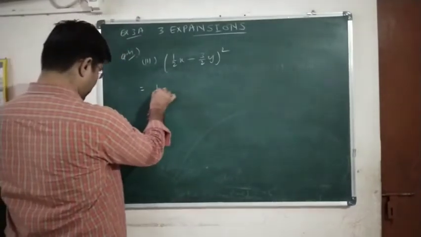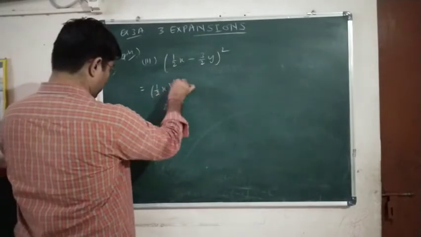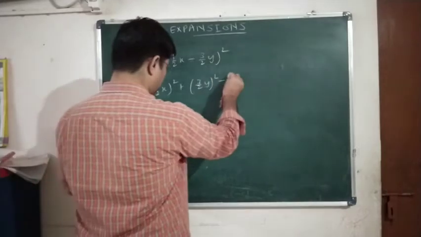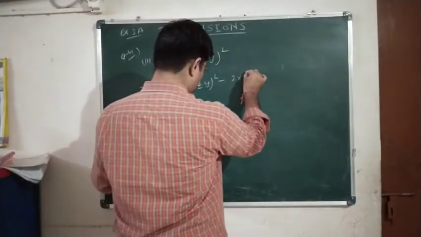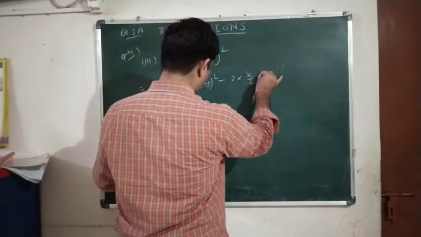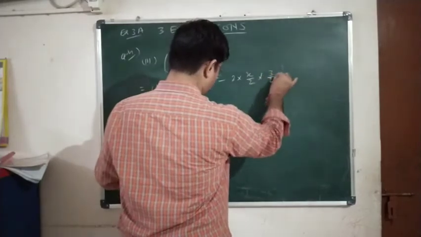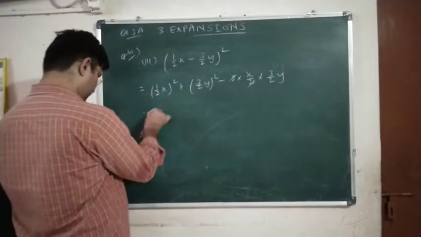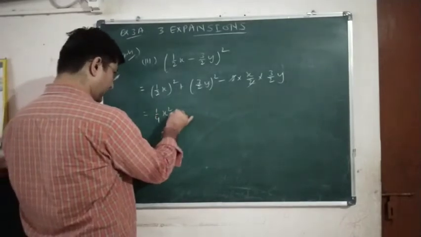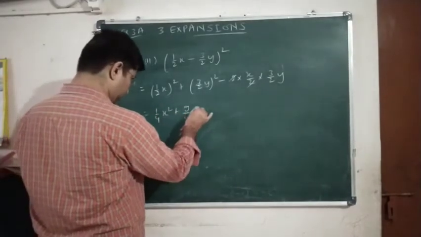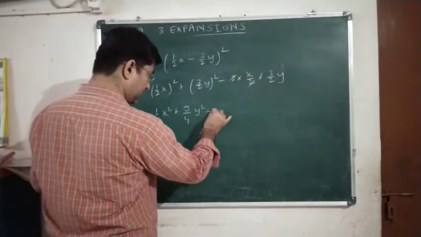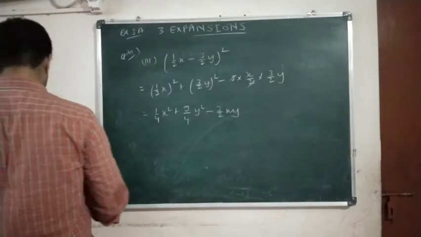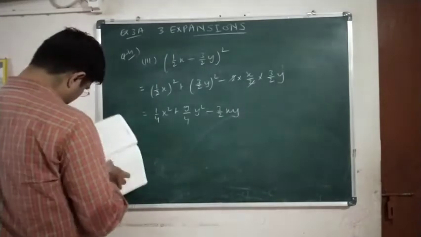So a is the first term. (1 upon 2x) the whole square plus (3 upon 2y) the whole square minus 2 into 1 upon 2x into 3 upon 2y. This 2 will get cancelled. Okay, now here 1 upon 4x square plus 9 upon 4y square minus 3 upon 2xy. Okay, question number 4 is completed.